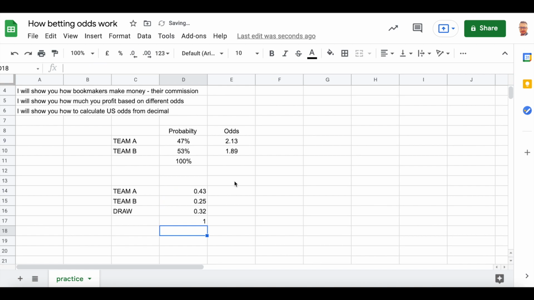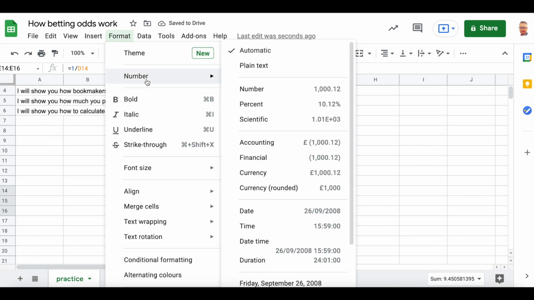And the odds are calculated the same way. Simply divide 1 by these numbers, and we get the decimal odds.